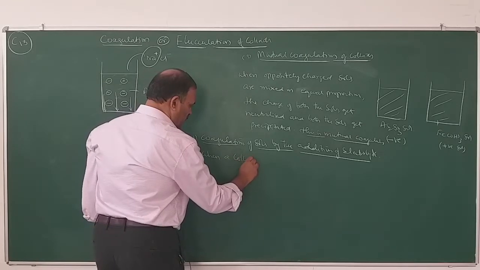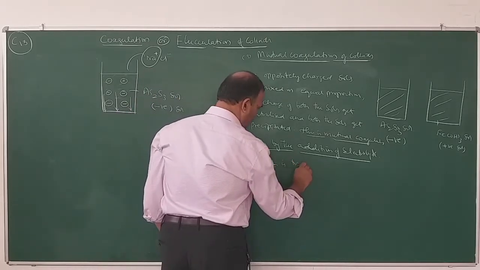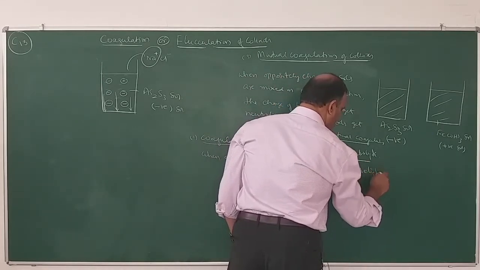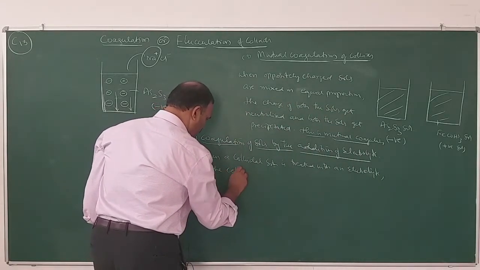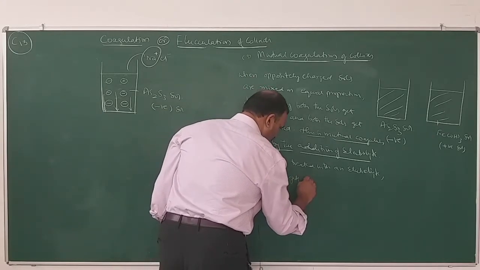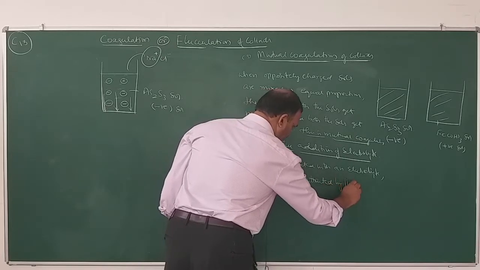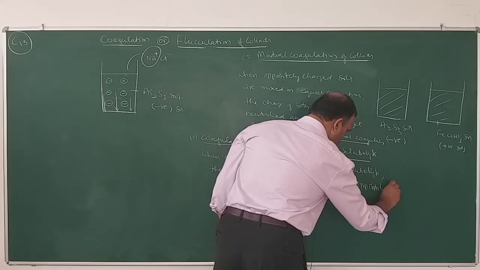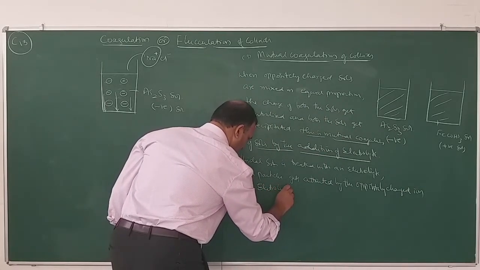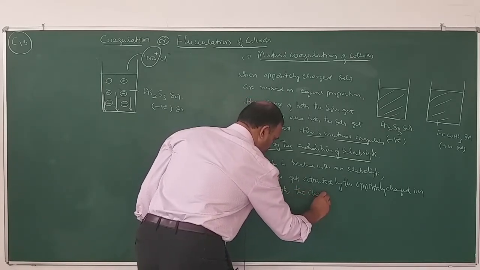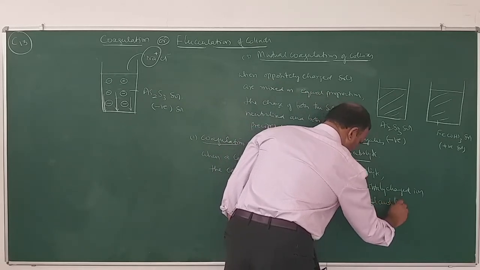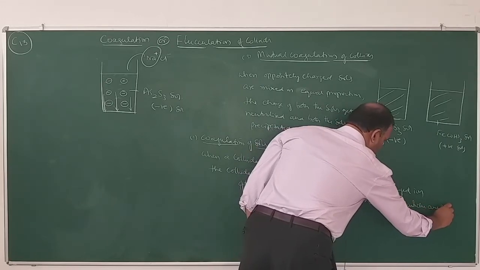When a colloidal solution is treated with an electrolyte, the colloidal particles get attracted by the oppositely charged ion of the electrolyte, the charge gets neutralized and the particles are precipitated.